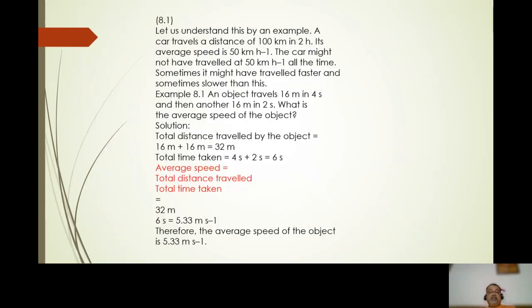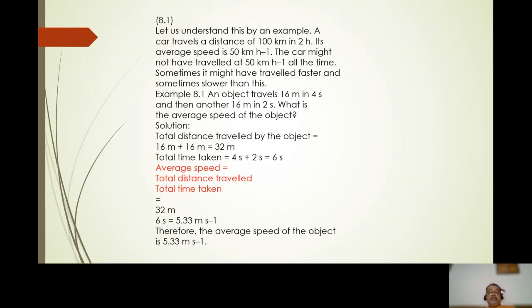Let us understand this by an example. A car travels a distance of 100 kilometers in 2 hours. Its average speed is going to be 50 kilometers per hour. The car might not have traveled at 50 kilometers per hour all the time. Sometimes it would have traveled faster, sometimes slower than this.